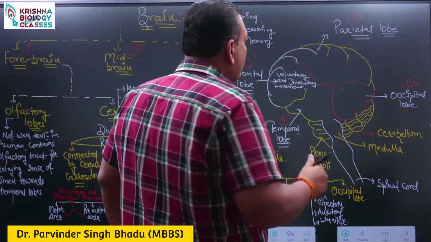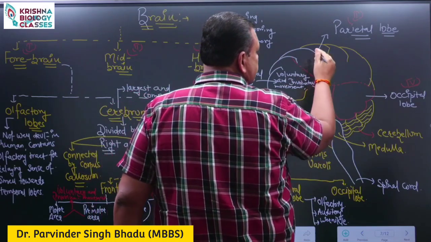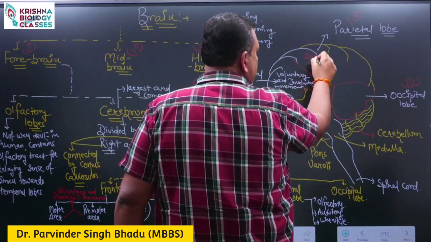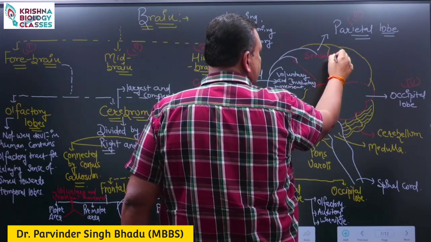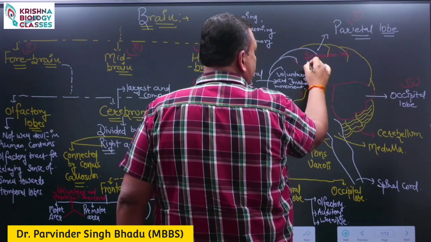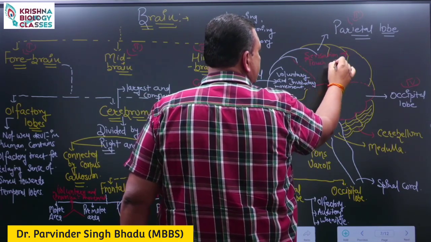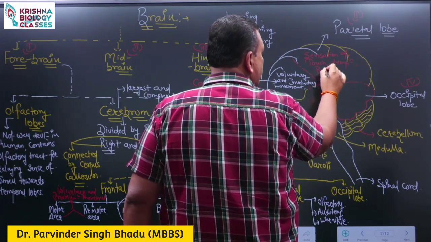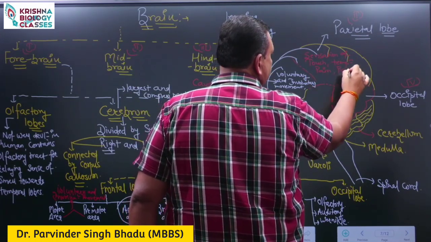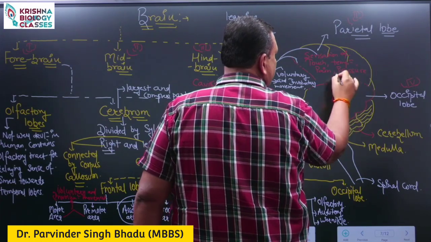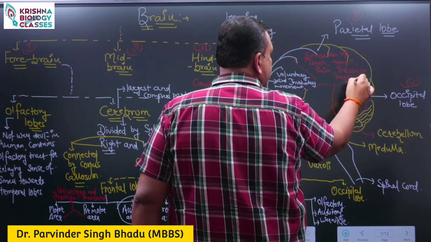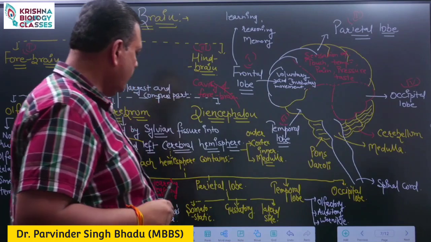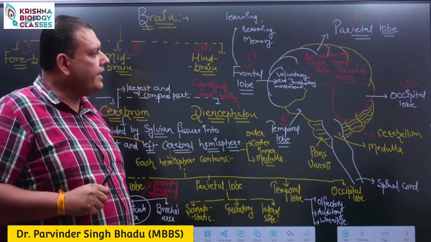The parietal lobe gives us the sensation of touch, temperature, pain, pressure and taste. It gives us the sensation of touch, temperature, pain, pressure and taste.